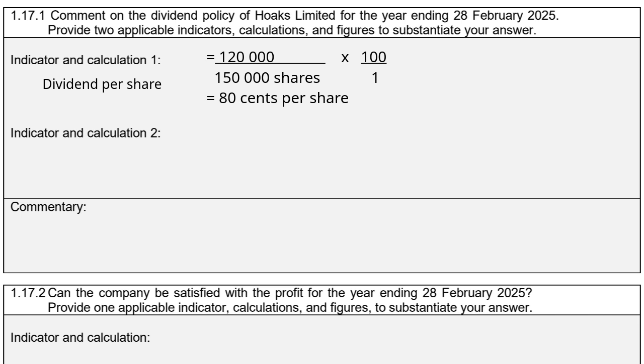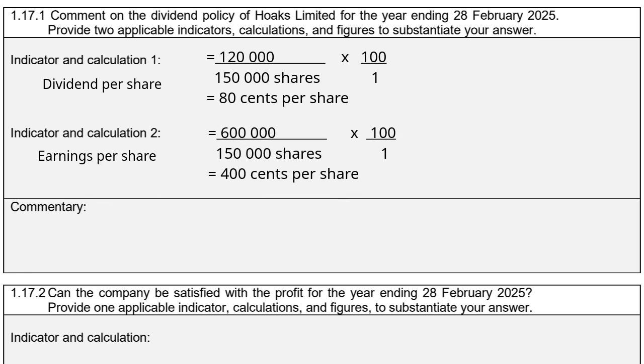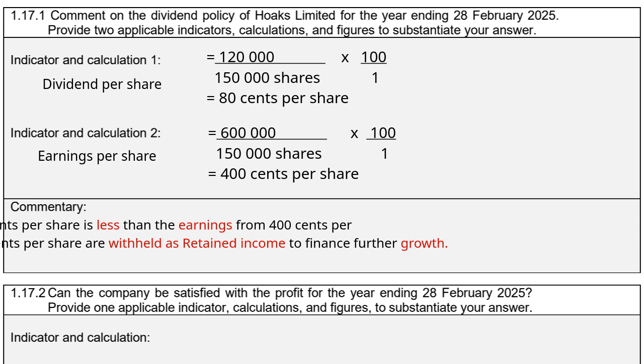Indicator 2 will be your earnings per share, and that's obviously your net profit after tax divided by your ordinary shares issued for the year times 100 over 1. So it's going to be 600,000 Rand divided by 150,000 ordinary shares times 100 over 1 to give you 400 cents per share. So what would be our comment?